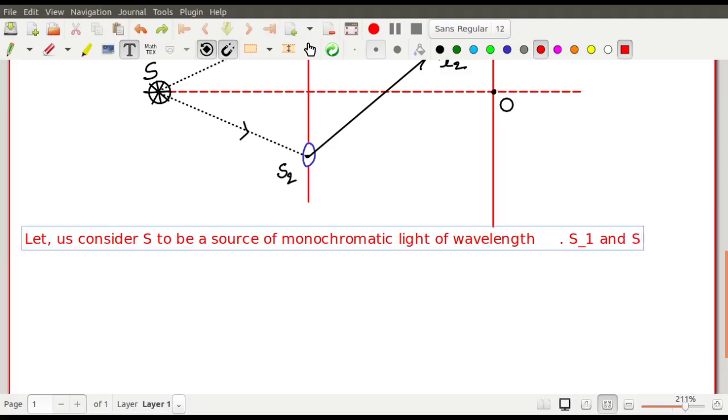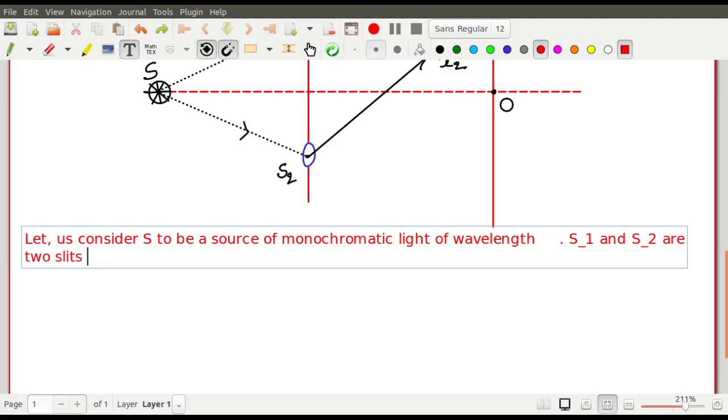S1 is in the suffix, I write it in this way. S1 and S2 are two slits at equal distance. You may make it equal. Equality is a special case, but it is not a required case, though you can make it so to keep the system simple.